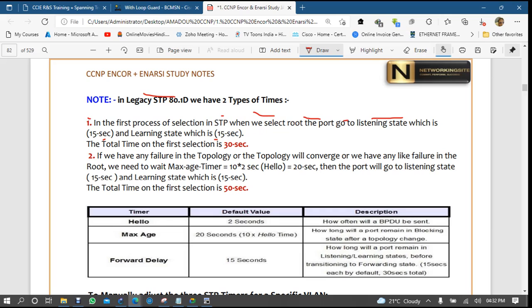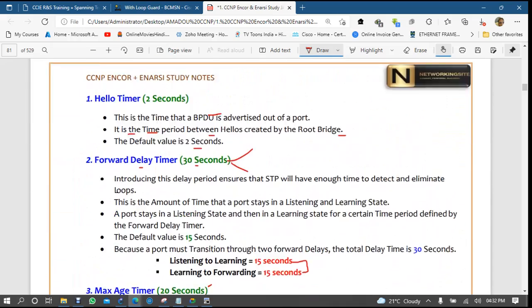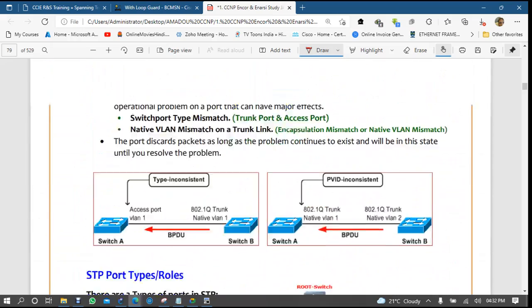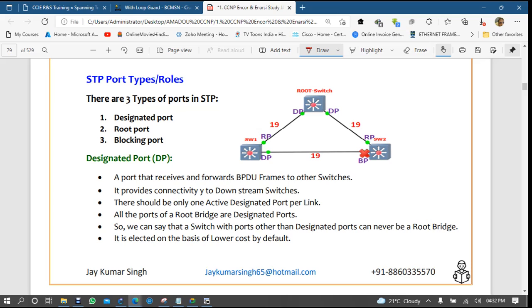So the total time for the first selection is 30 seconds, right? But when we have a failure in the topology, the first process takes 30 seconds, and some ports are blocked due to STP convergence. After the 30 seconds process, this port is blocked, right?